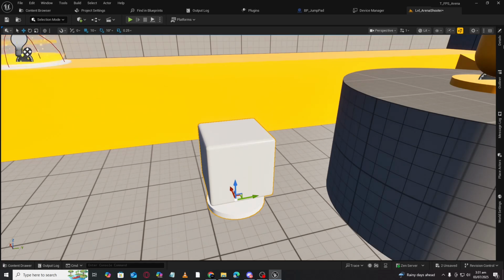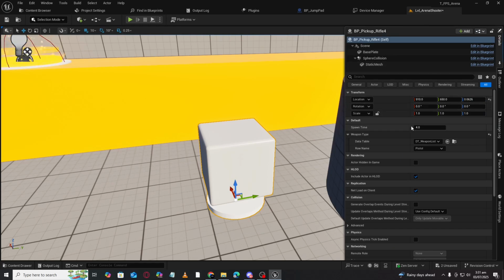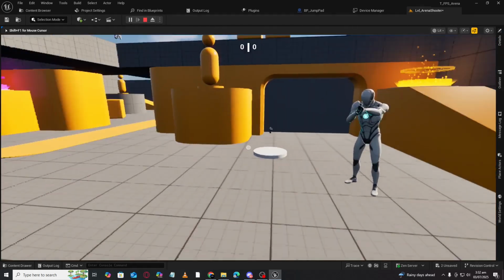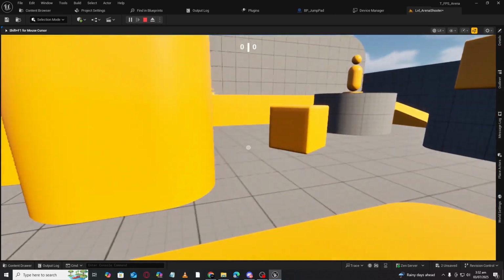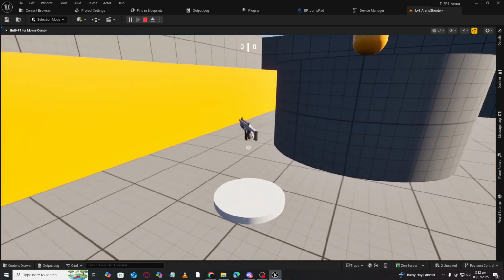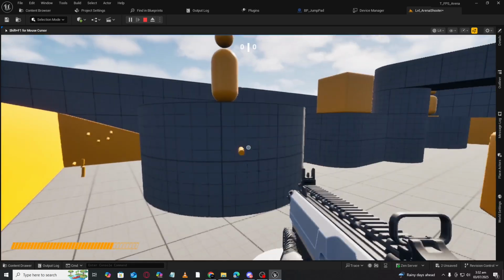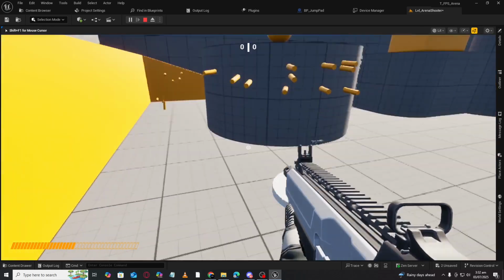How? Simply click here, go into the details panel, and we have a data table. In the data table all the types of weapons are listed, and you can add as many as you want, and you can simply change the type of weapon you want to spawn here. Let's say I want to spawn a rifle here, and if I play now and go to that, you can see I have a rifle here, and same way we can have rifle animations and bullets and all that.